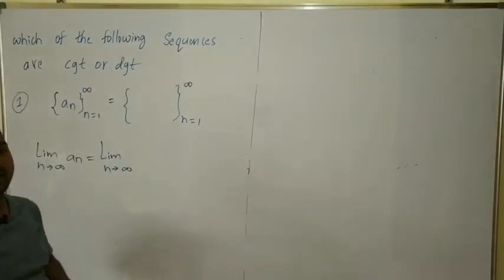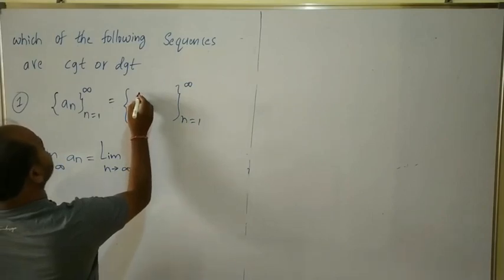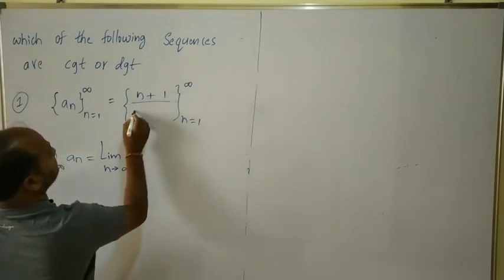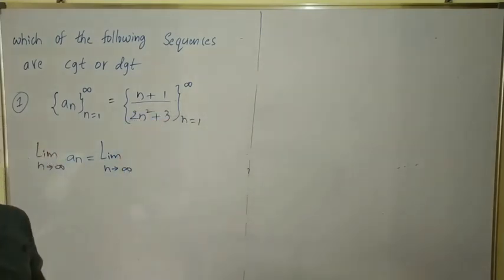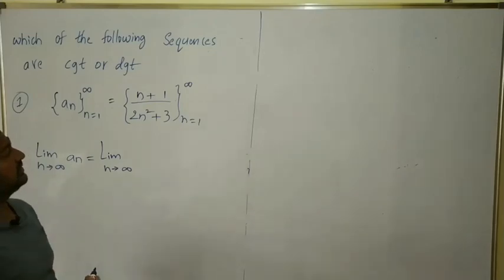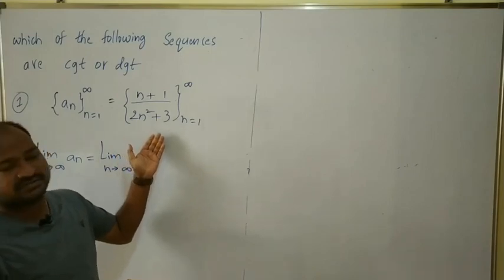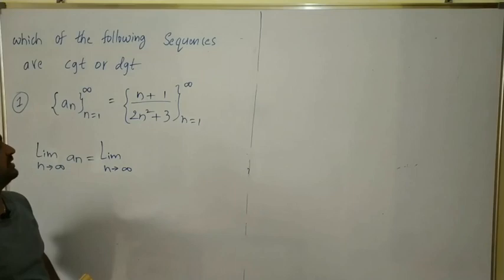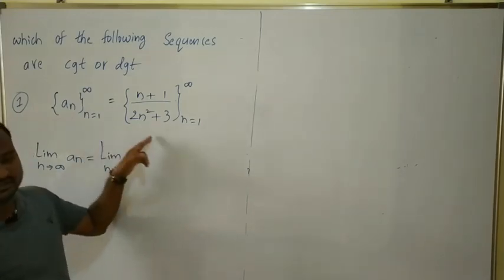Suppose you have a sequence like this: (n plus 1) by (2n square plus 3). Now let us check whether this sequence is convergent or divergent. First we have to find the limit of this sequence.